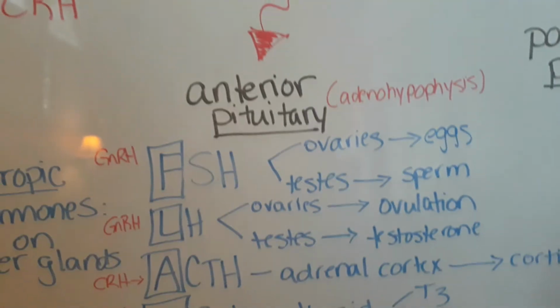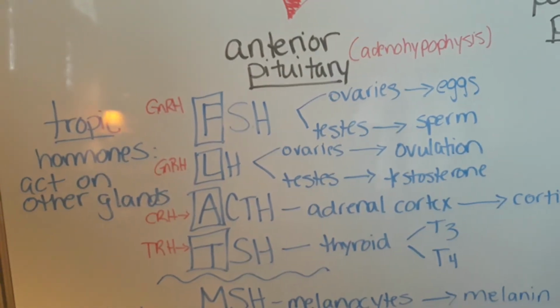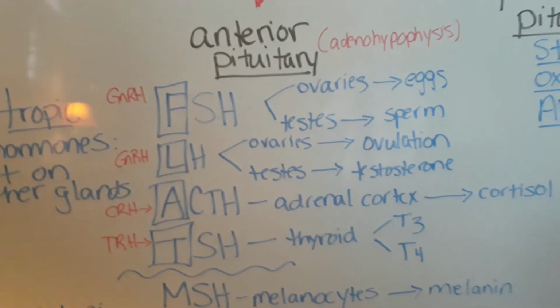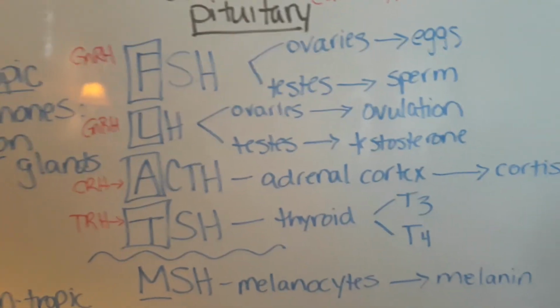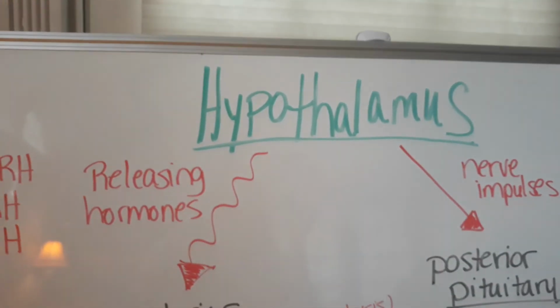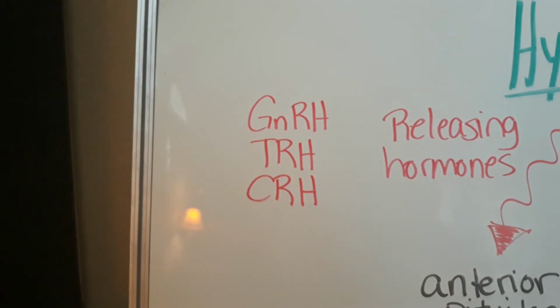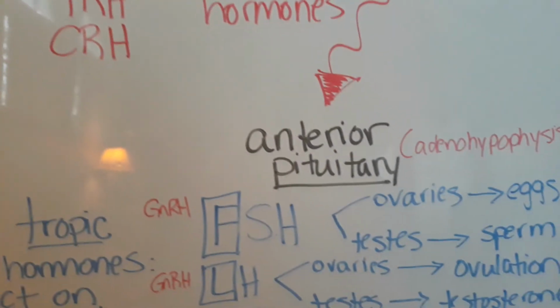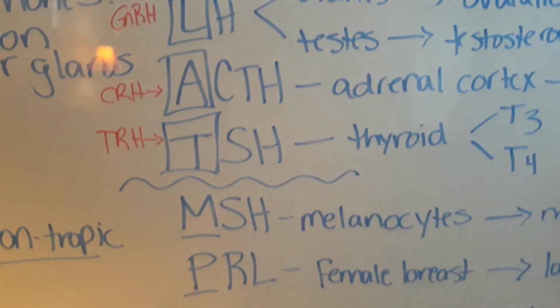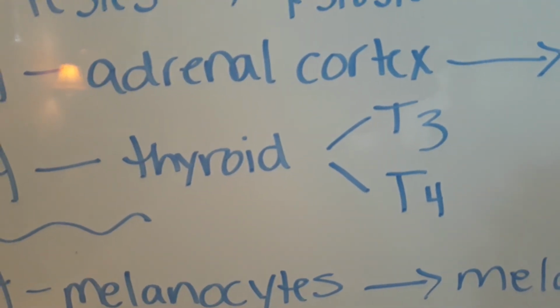Meanwhile, the hormones of the anterior pituitary, these tropic hormones, are typically released as a result of a negative feedback loop. For example, let's talk about TSH. Let's say that the hypothalamus detects that the levels of T3 and T4 are low in the blood. It will then release TRH, the releasing hormone, which will act on the anterior pituitary, which will then make TSH, which will act on the thyroid to make T3 and T4.